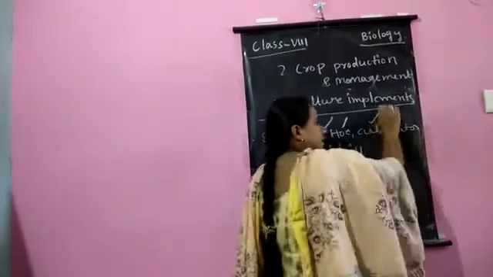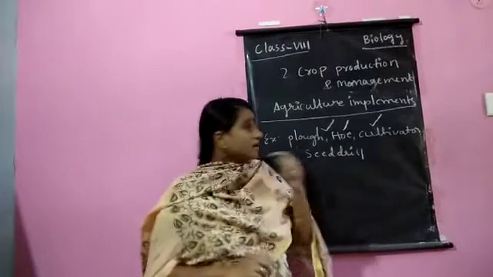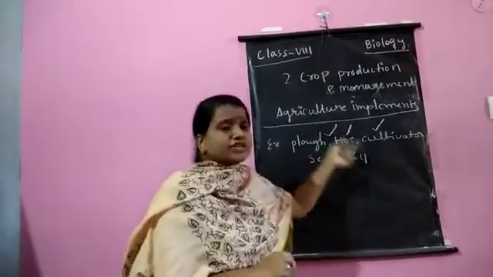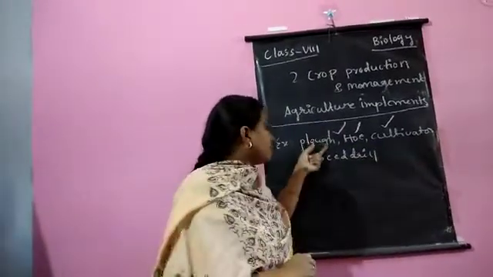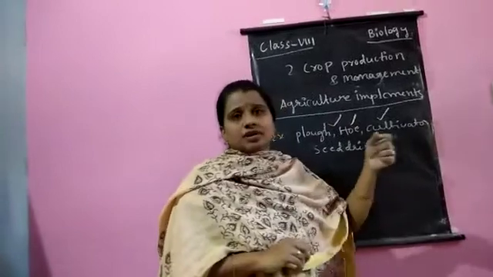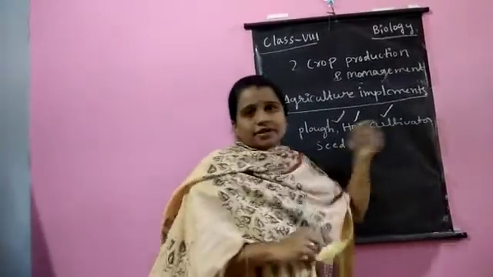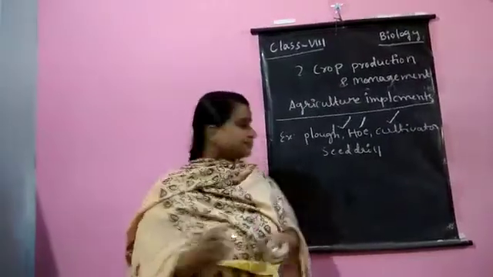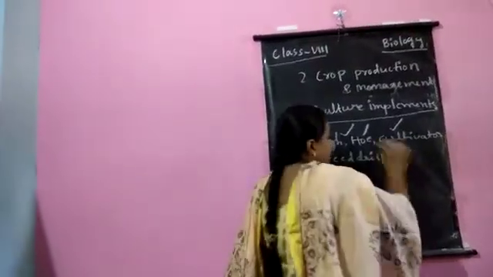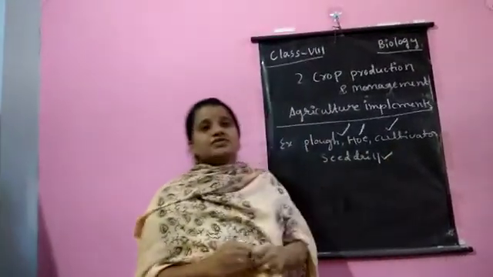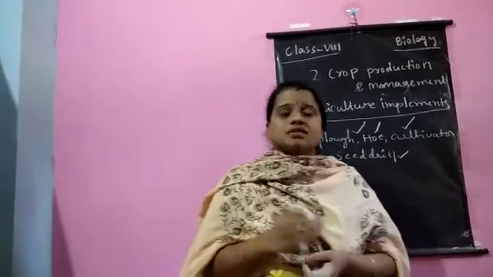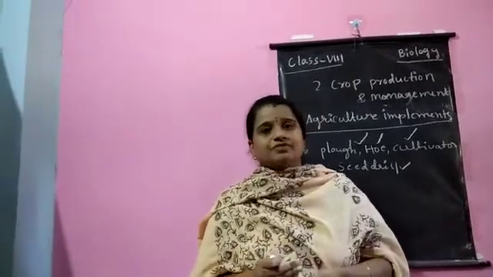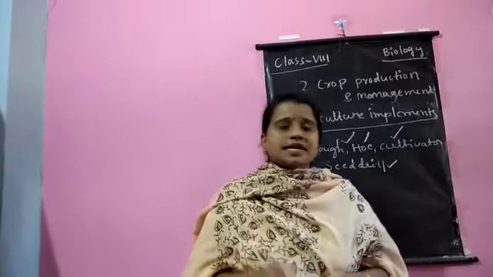Next, cultivator. When a plough is attached to a tractor, it is called a cultivator. It saves time and labor. Next, seed drill. It is used for sowing the seeds.